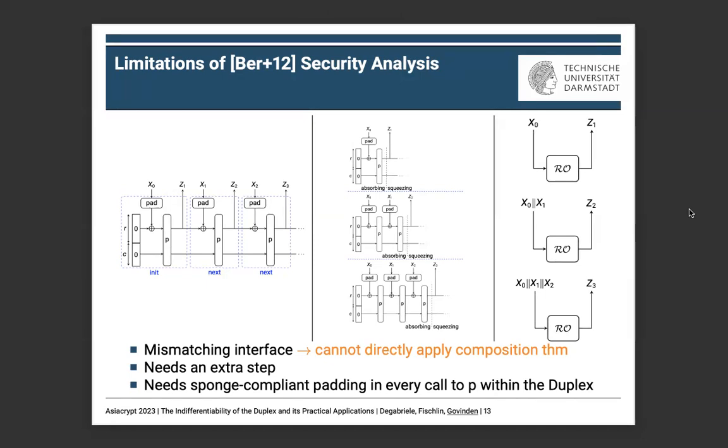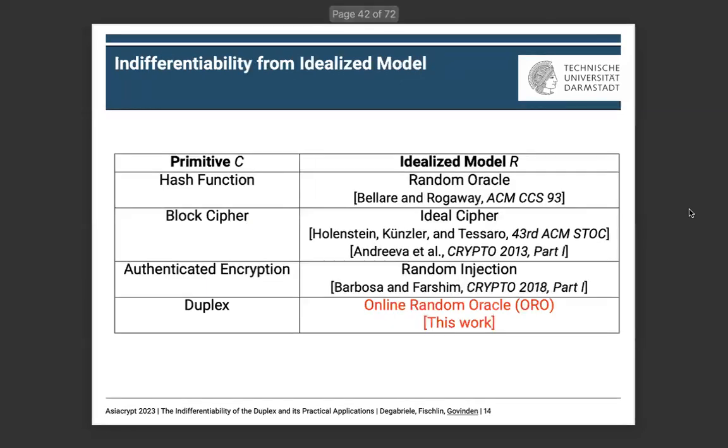And to overcome this limitation, we then define a new idealized model for the duplex, which we call the online random oracle, or ORO for short, that shares the same interface as the duplex.